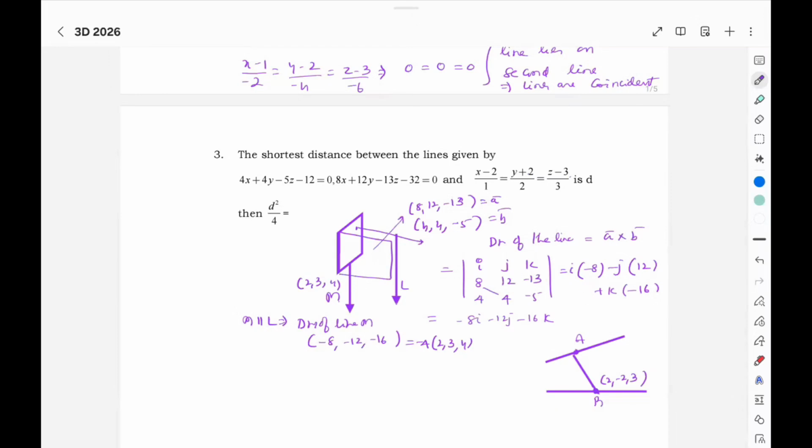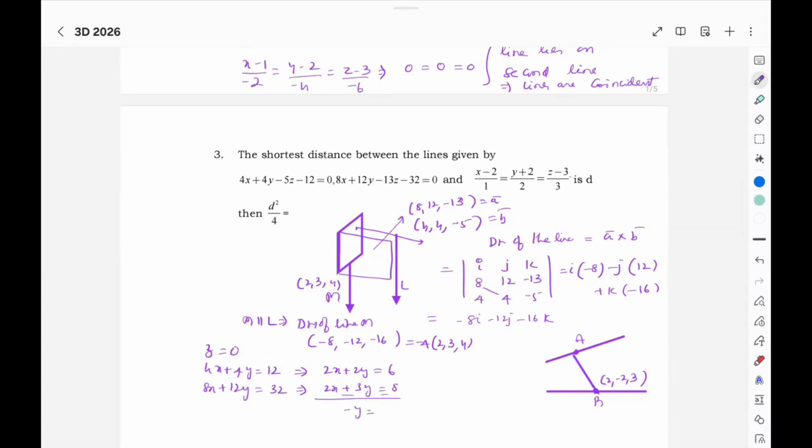And here, what I suggest is you make z 0. 4x plus 4y is 12, 8x plus 12y is 32. Or here it is 2x plus 2y is 6, 2x plus 3y equal to 8.